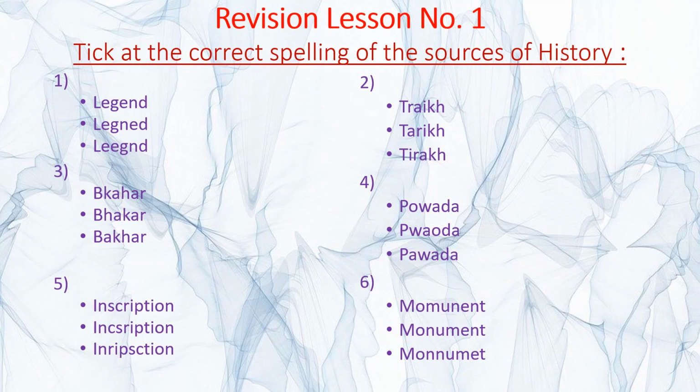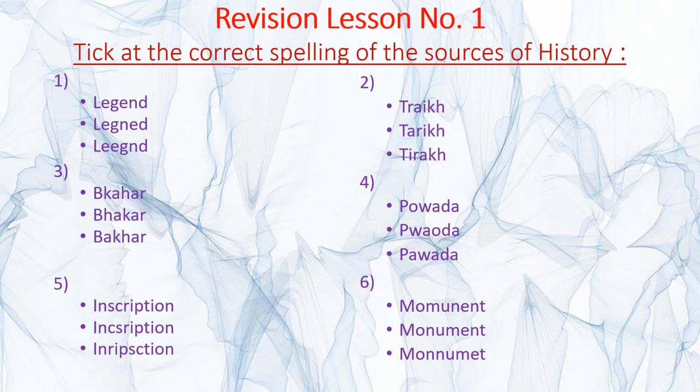So when you are going to get such a type of question for assessment, you are going to tick at the correct spelling of the source of history. So the first one is correct here. Now in the same way, I have given you 6. So see the second one. Now, which one is going to be the correct one? Yes, which one? Second one. So what is the correct spelling? Tarikh, that is Tarikh. So the first and the third one are wrong. So you are going to tick at the second one.